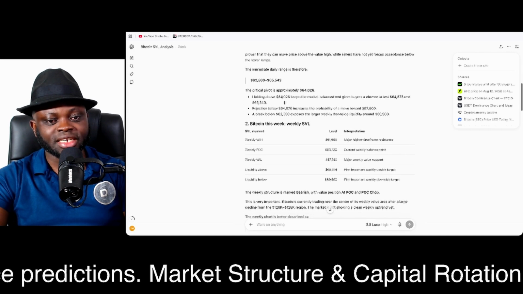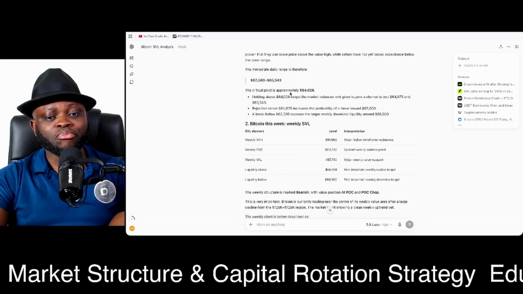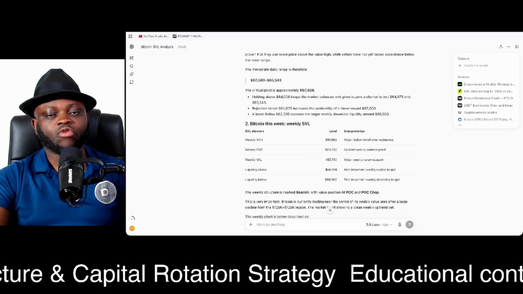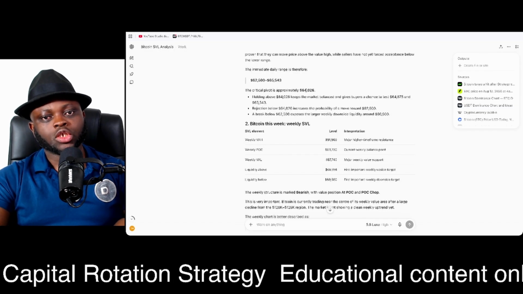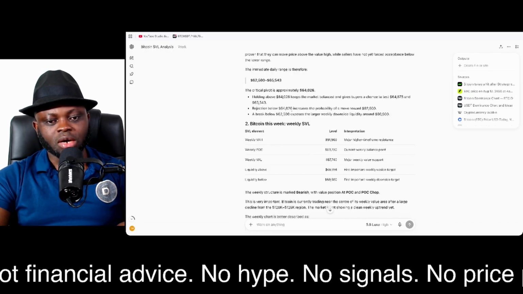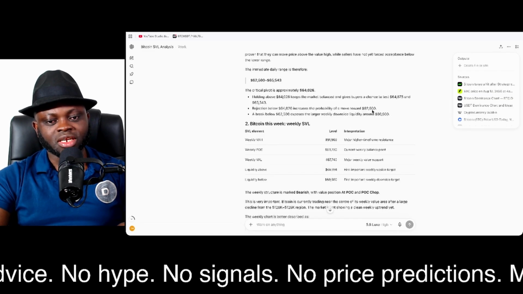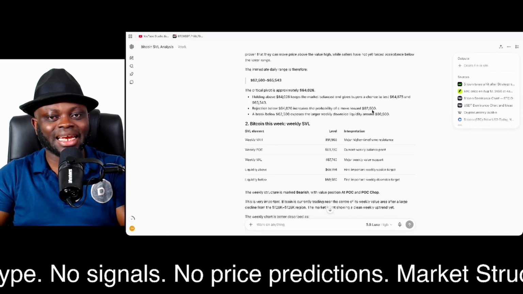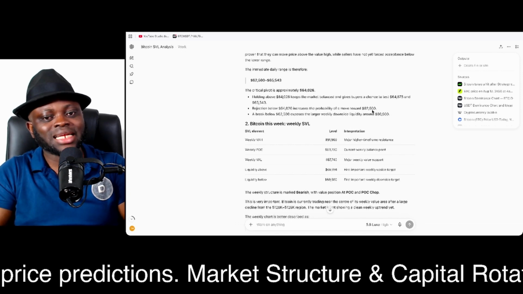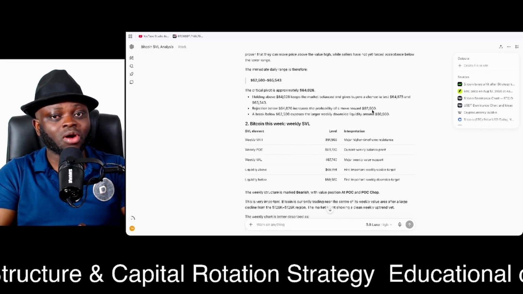Now, if you go further, it says the critical pivot is approximately 64,000. So it's giving you the approximate pivot, right? Yeah. So if you see price above this 64,000, that means it's a good zone to be looking for buy opportunities. Rejecting below 64,000 increases the probability of a move towards 62,500. ChatGPT is giving you exactly what you need to understand. What will happen if price does that? That's why I say the SVL framework is one of the most powerful frameworks in the market.